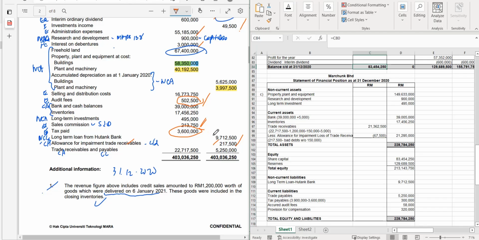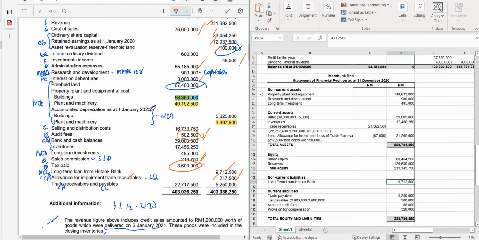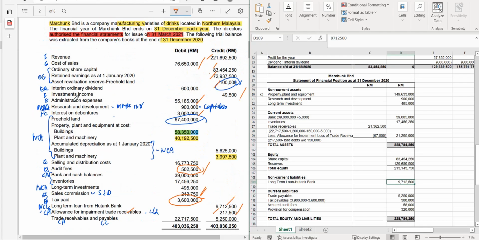Long-term loan, 972,500 here. Trade payable is the one that you have next to your trade receivable. I'm still looking for it. Where is it? I cannot find the trade receivable. Here's the last one.